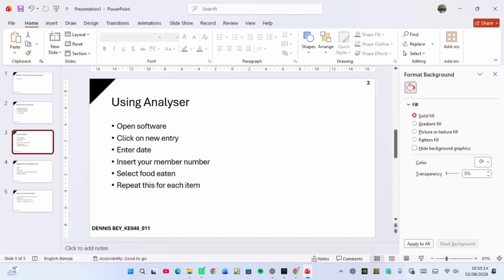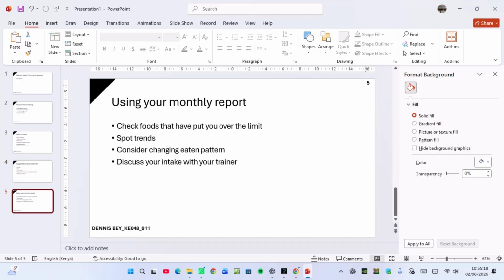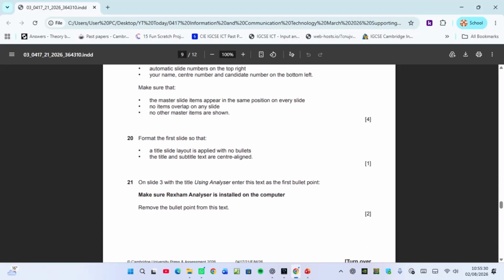If I click here, it's 3. If I click here, it's 4. And I made it bold so that you can see it. Those are 5 slides with that shape on the corner there, which I rotated 90 degrees to obtain that shape. So those are 4 marks.